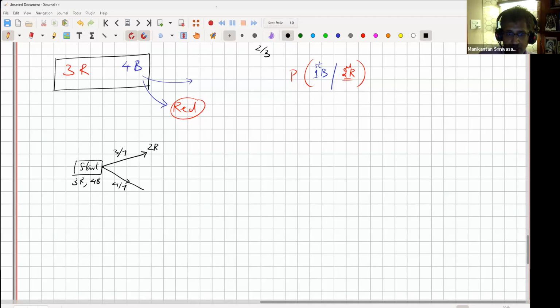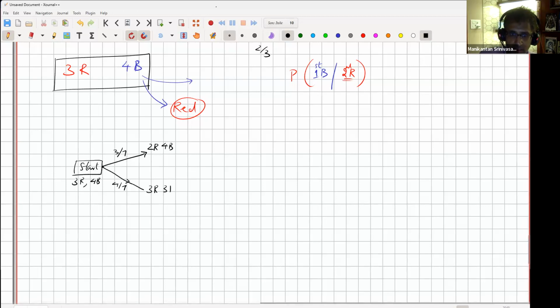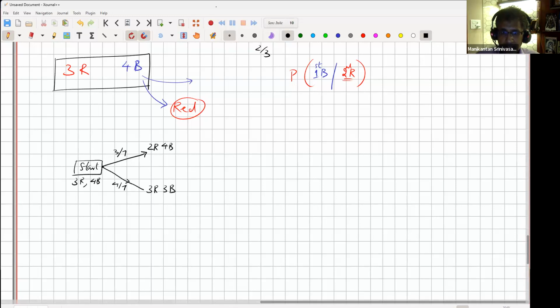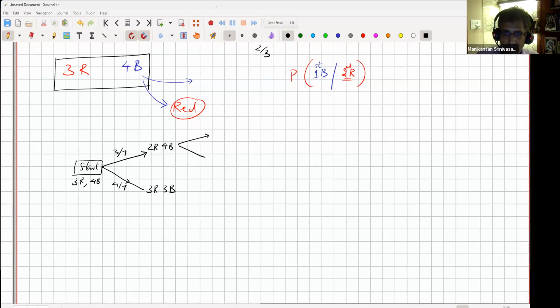My eyes are still blindfolded, right? So with 3/7 probability, I picked a red, and with 4/7 probability, I picked a blue, which means I would have landed up in 3 red and 3 blue, right? So from here on, when I picked the second ball, with 2/6 probability, it should have been red, so 1 red and 4 blue.